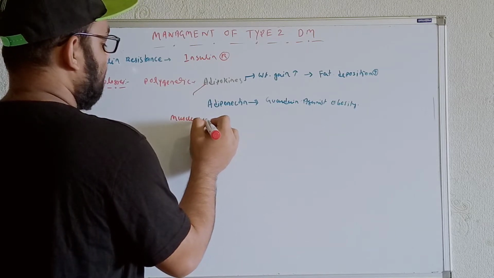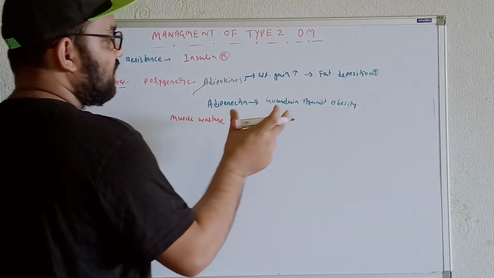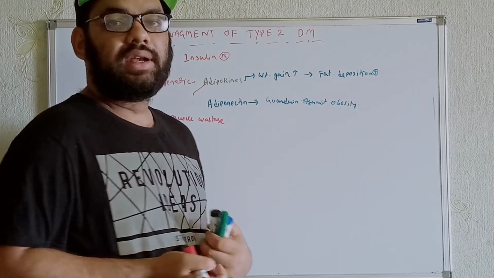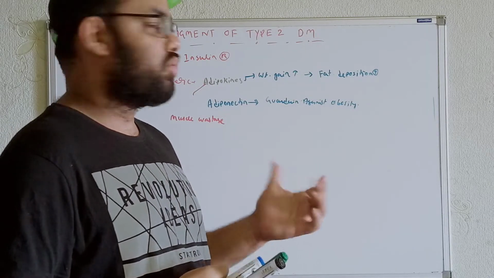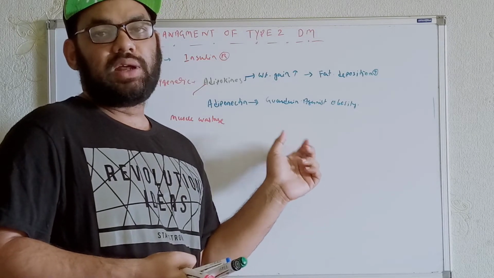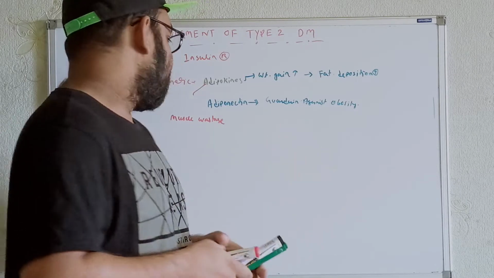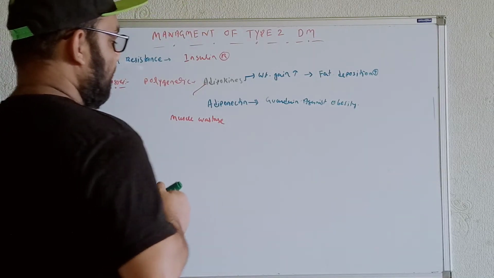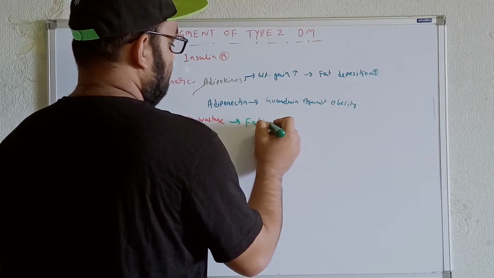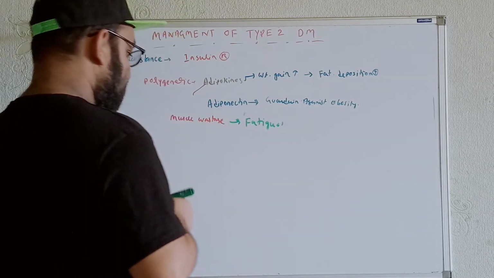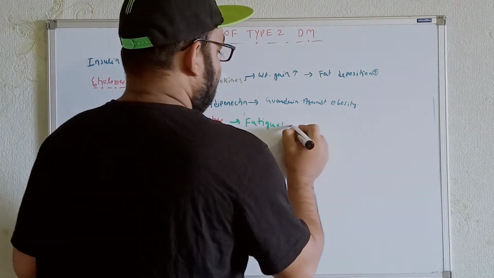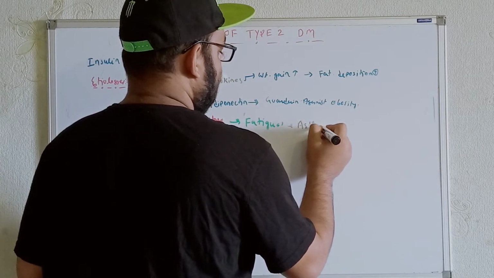Now try to understand: with weight gain and fat depositions, we also get muscle wastage. Whenever we get muscle wastage, individuals will not be able to work like a normal individual. In these cases there will be fatigue. This is called asthenia.